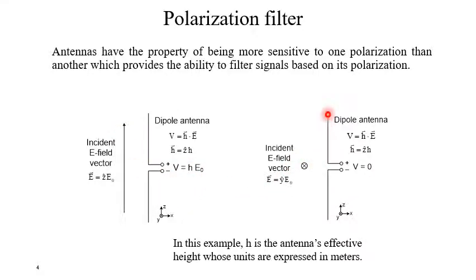Now for the same vertical antenna in the Z direction, if the direction of incident electric field is at right angle to the previous one, that is, the electric field is in the Y direction, then the output voltage will be 0, because the antenna is polarization sensitive, and since the incident electric field and the antenna are under crossed condition, it will not receive anything, so the voltage will be 0.